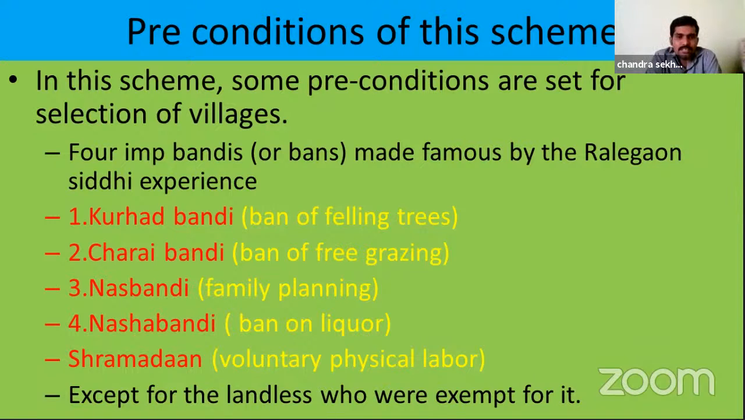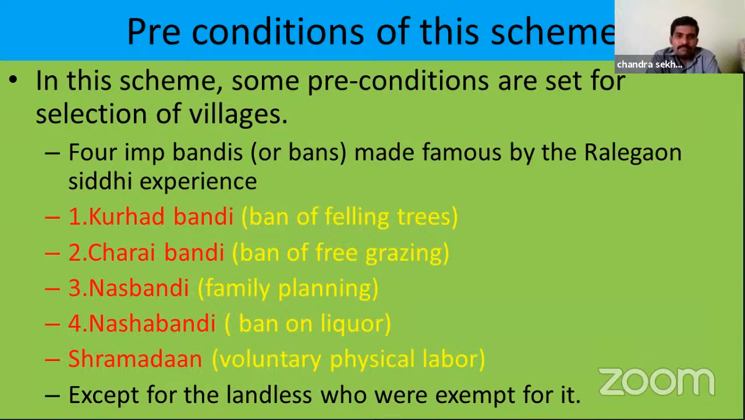The third one is Nasbandi, family planning. Every villager or every family should follow some family planning instructions which were set up by the Maharashtra government. Then only they thought that the scheme will succeed. The fourth one is Nasha Bandi, the ban on liquor. The villagers should not take any liquor and they should not allow any liquor shops in the village. These are the four important bandis which were implemented, or these are the preconditions of this scheme. Before selecting the village, all the villagers should accept these four bandis to implement in their village.